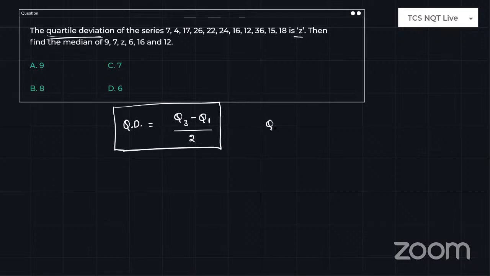Then what are Q3 and Q1? If you already know the background of elementary statistics, you will know this, but if you are new to this, I'll explain simply. Q3 is the median of the upper half of the sequence, and Q1 is the median of the lower half of the given sequence. First you need to arrange the numbers in ascending or descending order. I always suggest going with increasing order. So 4, 7, and what are the remaining, sir? Nothing, two digit.